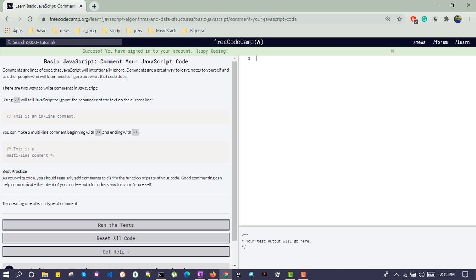ignore. So normally in JavaScript, if we give a double slash and write any line, such as my name is Ranvijay, this line of code will not get executed.